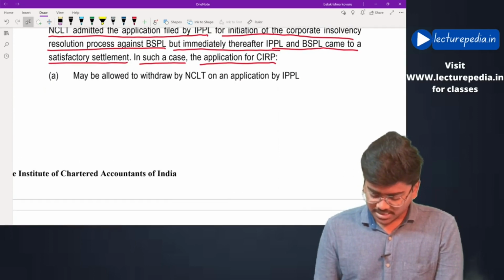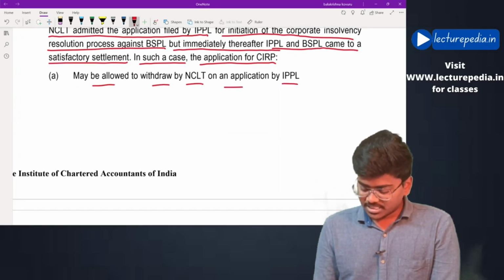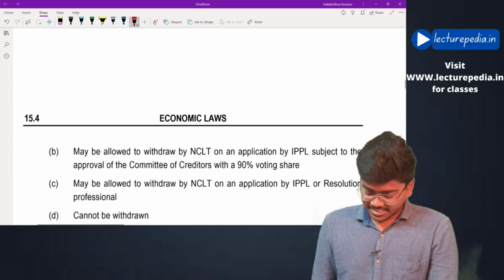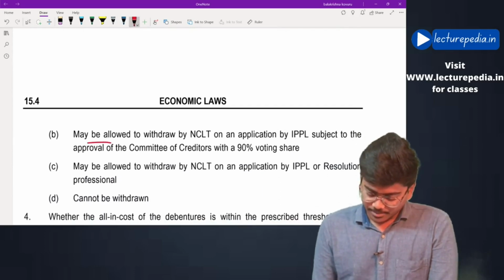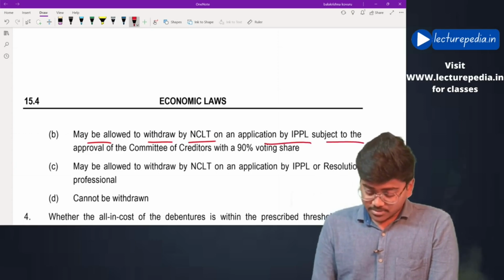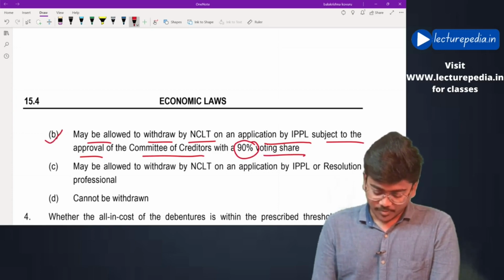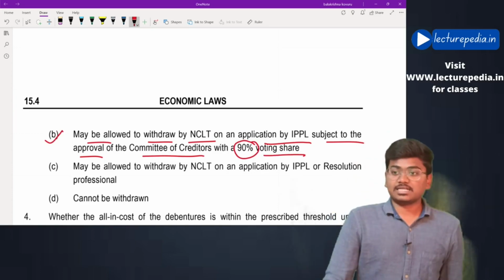He says option A, may be allowed to be withdrawn by NCLT on application by IPPL. No, it is not clear. May be allowed to withdraw by NCLT on application by IPPL subject to approval of committee of creditors with 90% voting share. Option B would be the correct answer.